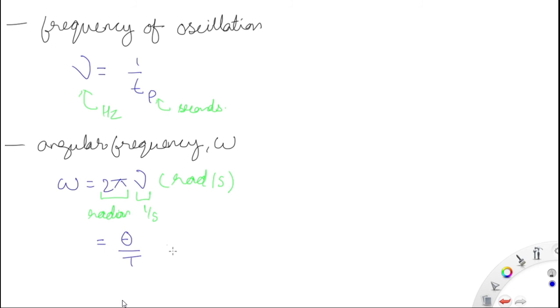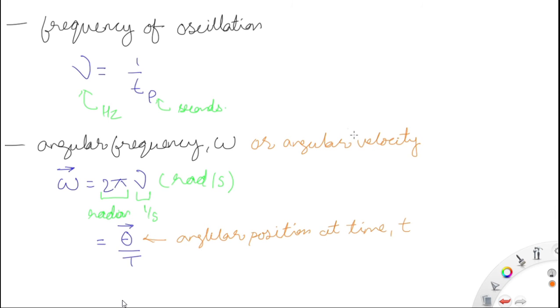It is also equal to theta by small t, meaning angular position at time small t. So omega is equal to 2 pi nu or theta by t.